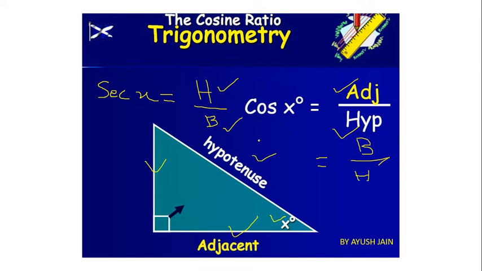So total 6 ratios are there, and you will see sine and cosec are reciprocal. In the same way cos and sec, they are reciprocal. What is the relation between cos and sec? I am writing here, cos x is equal to 1 by sec x. Because I am using a mouse, my handwriting is not good, but I'm sure you will be able to understand. What is cos of x? Cos of x is nothing but base by hypotenuse. What is sin x? Perpendicular by hypotenuse.